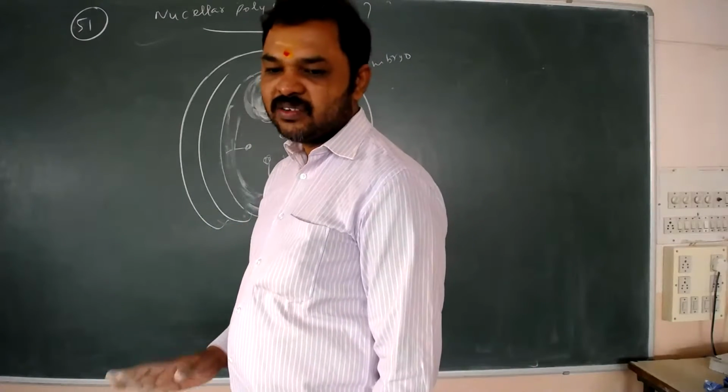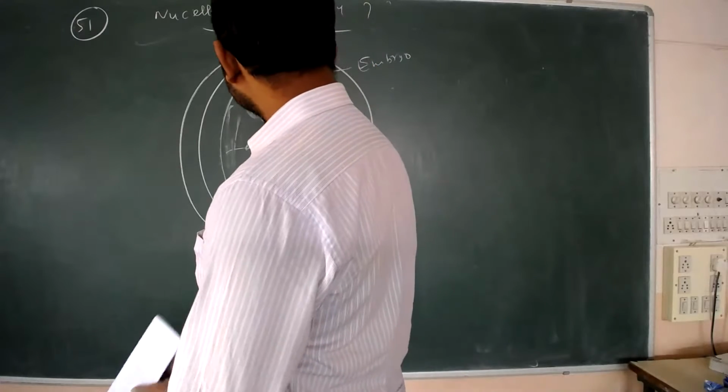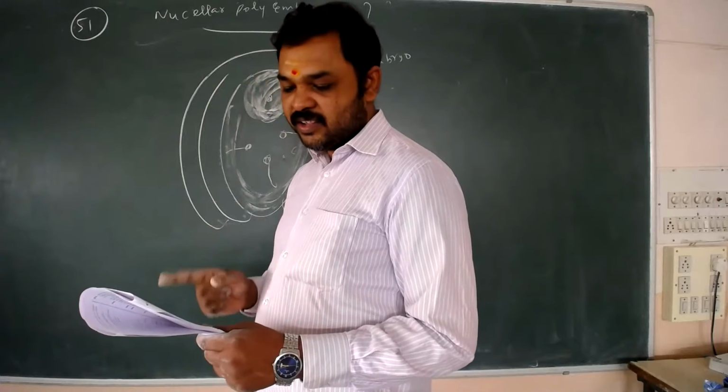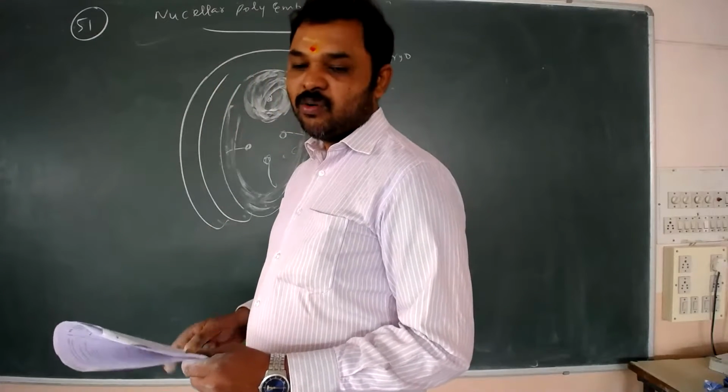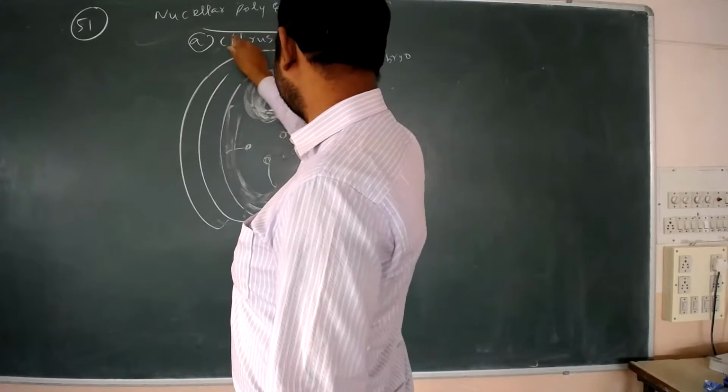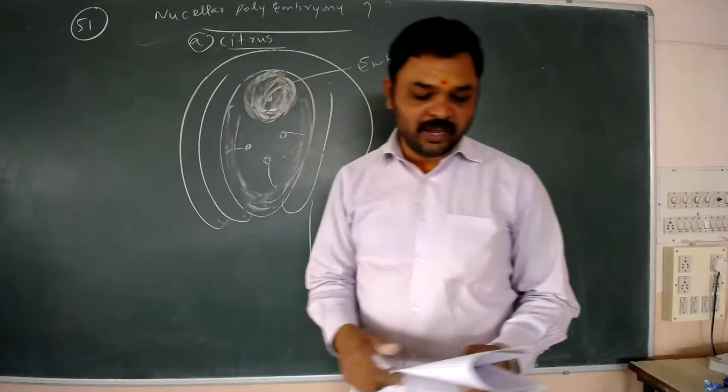The NCERT textbook gives an example particularly. In which plants is nucellar polyembryony seen? Options: Citrus, Gossypium, Triticum, Brassica. Option A, Citrus, is the answer. Citrus shows nucellar polyembryony.